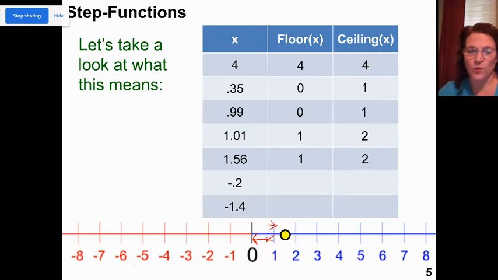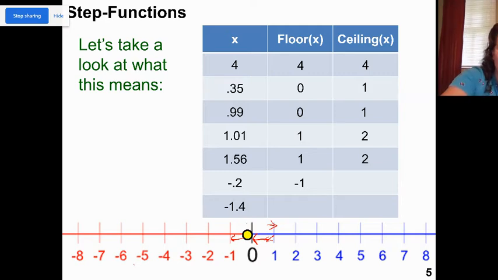Now, negative numbers tend to confuse people. Think about the number line. You're still moving to the left when you're talking about a floor and to the right when you're talking about a ceiling. So the negative 0.2, my floor, I'm still going to round down to the left.